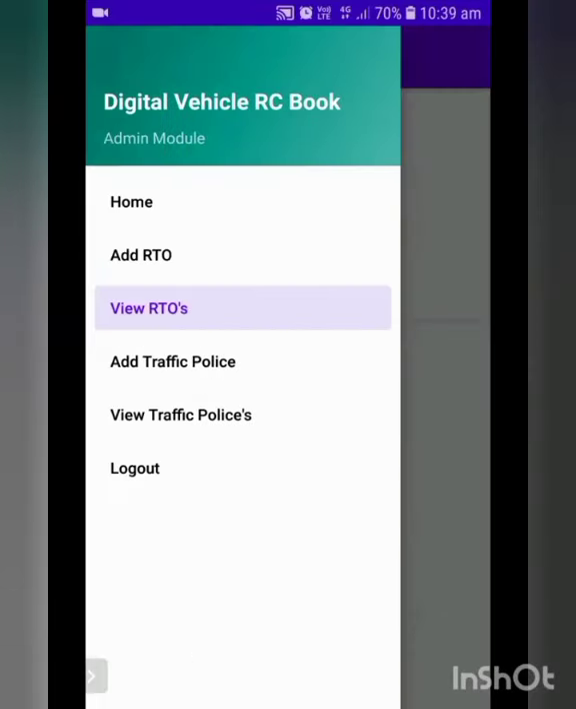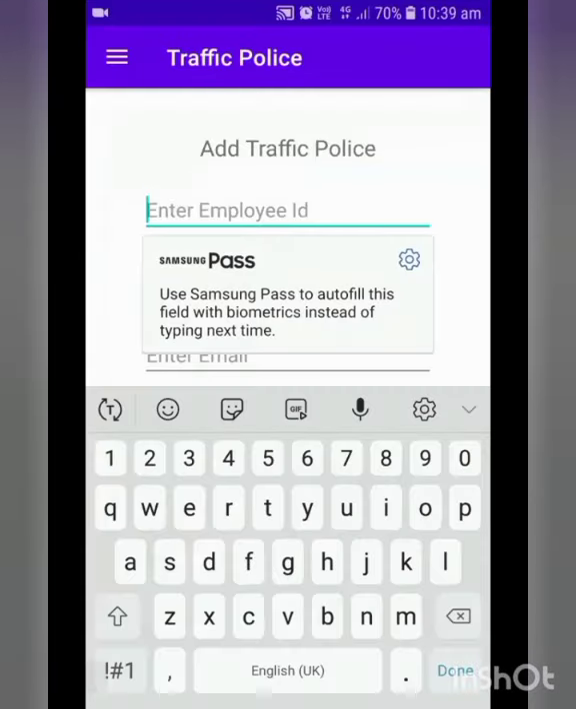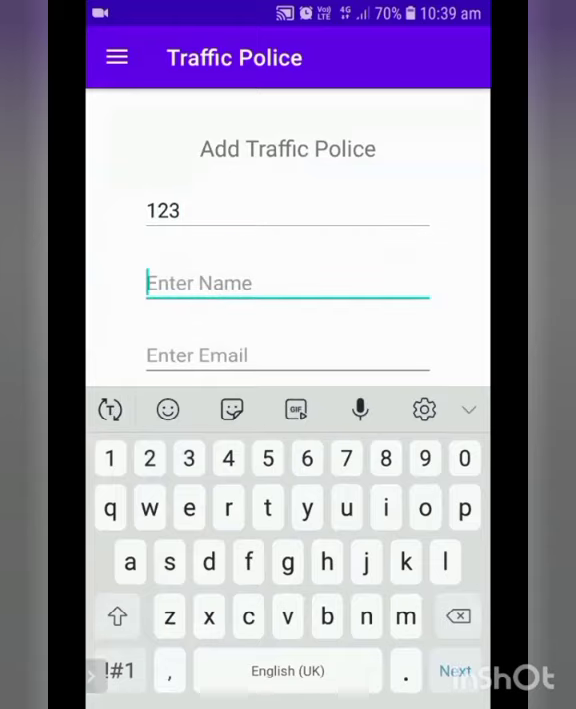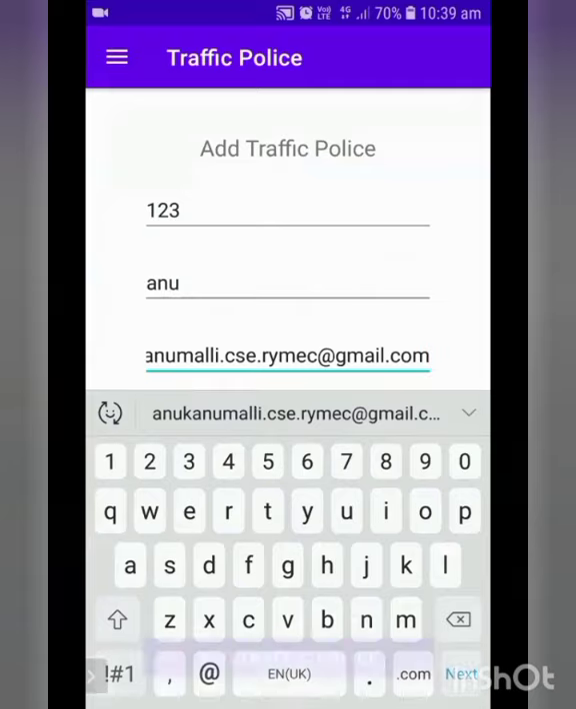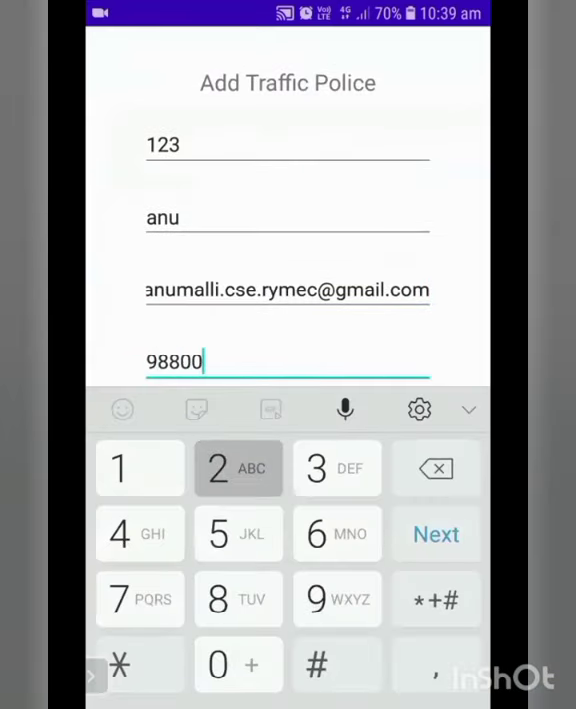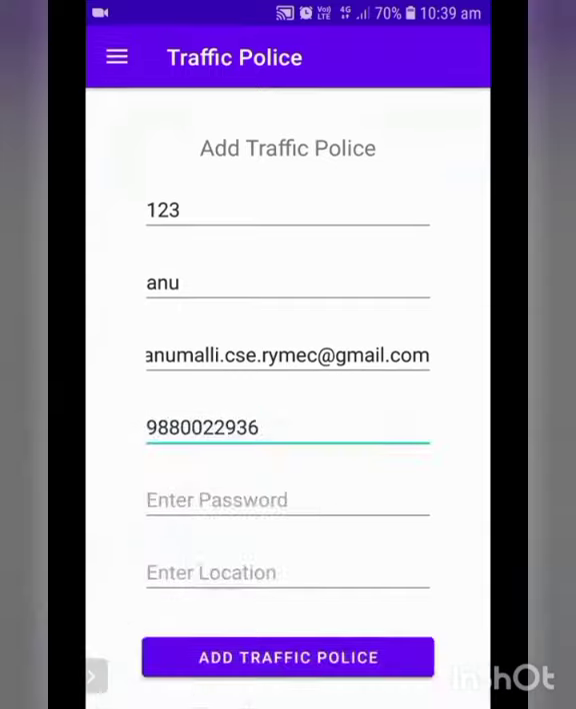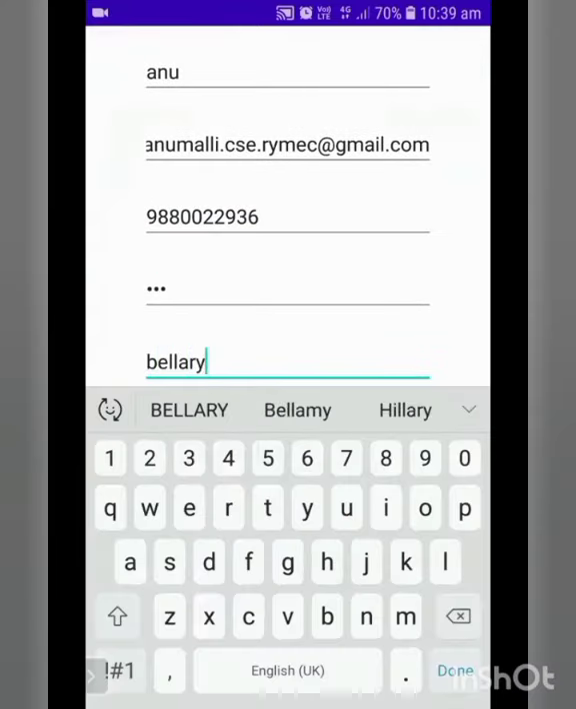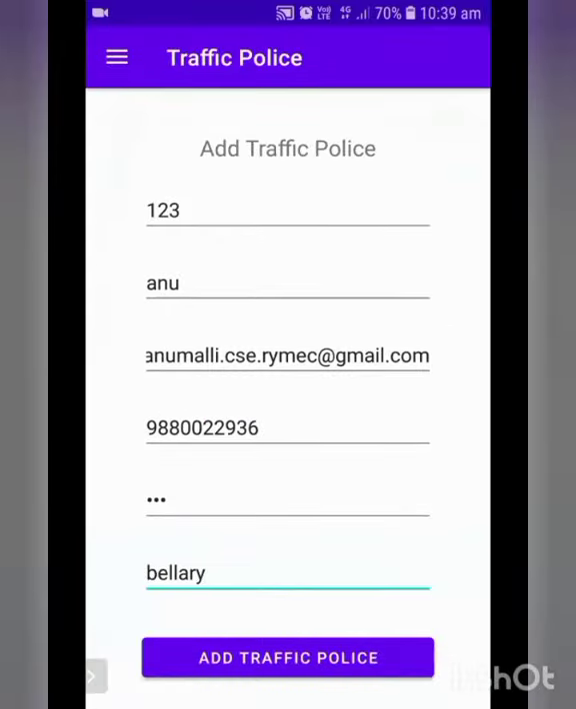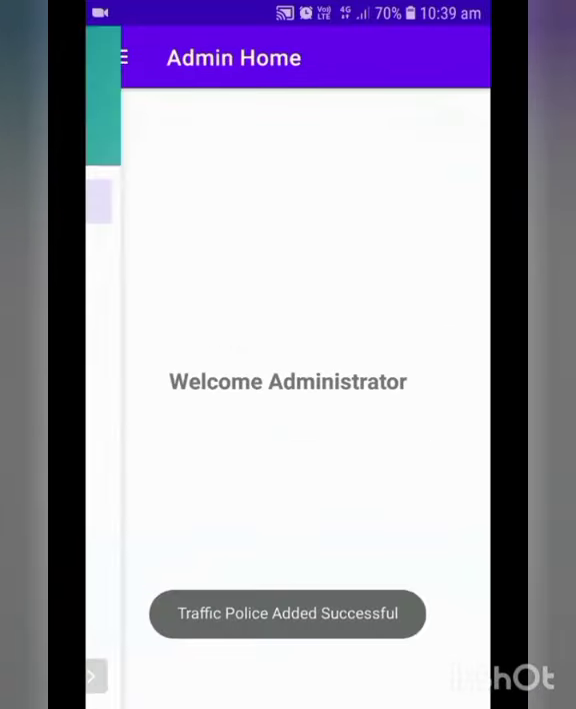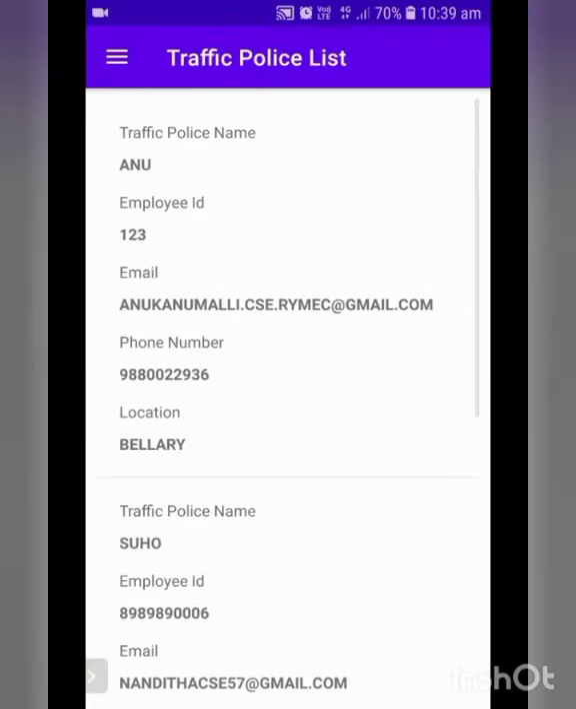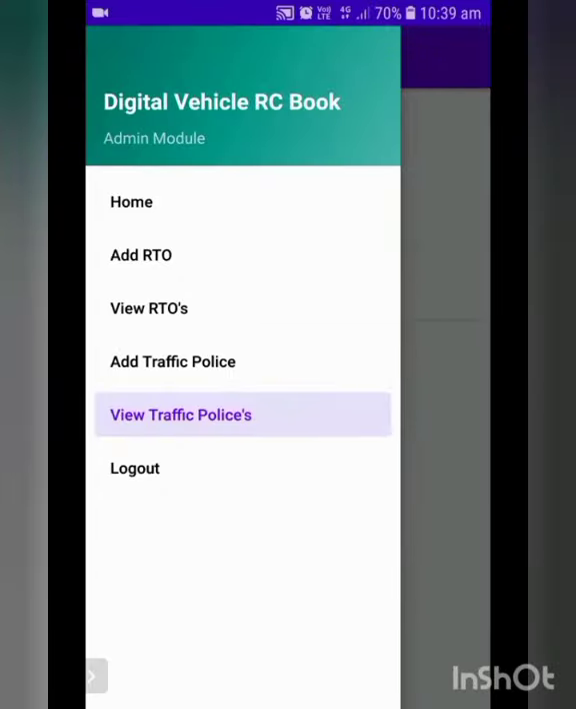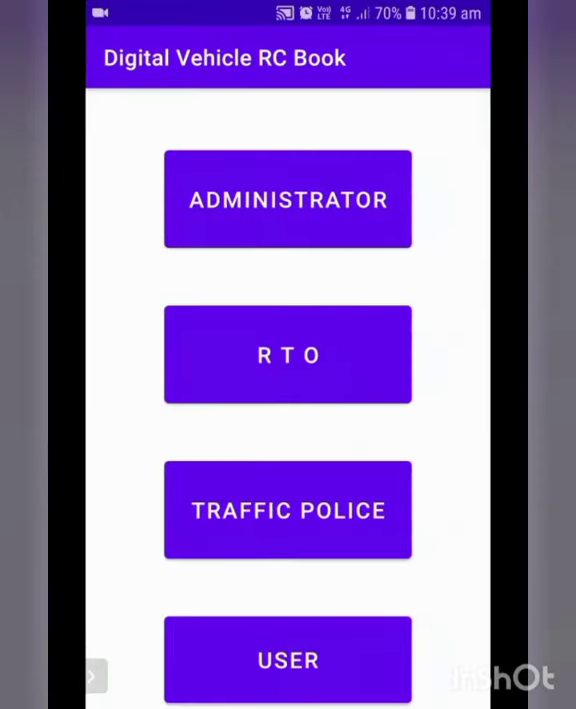After that, next we have to add traffic police details. Same, we have to create an ID and name, email ID. Next, phone number. After that, password, location. After entering all these things, we have to add traffic police details. After that, we can view the traffic police details which we have added. After all this, we can log out from the administration page.